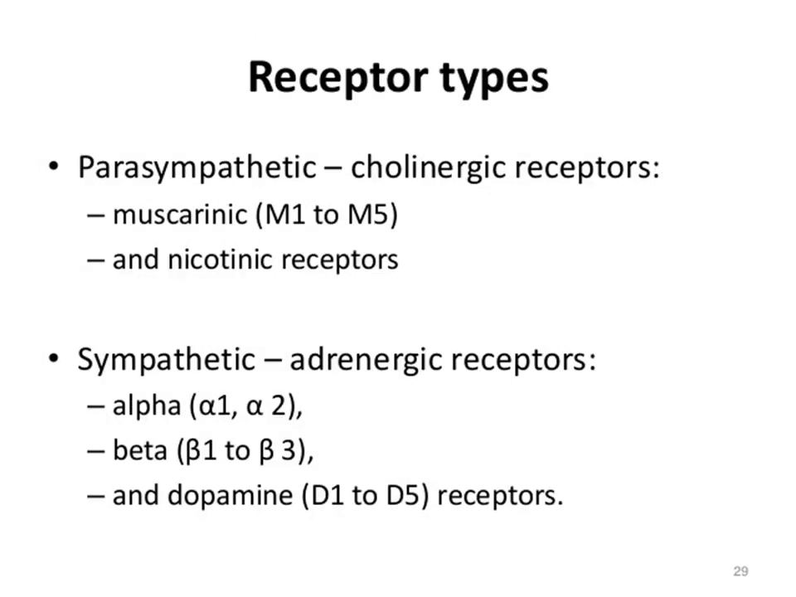Receptor types. Parasympathetic, that is cholinergic receptors, these are muscarinic, M1 to M5, and nicotinic receptors. Sympathetic, that is adrenergic receptors, these are of three types: alpha, that is alpha 1 and alpha 2; beta, these are beta 1 to beta 3; and dopamine, these are D1 to D5, that is dopamine 1 to dopamine 5 receptors.